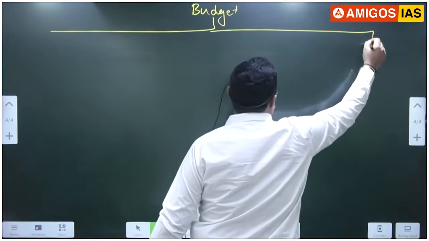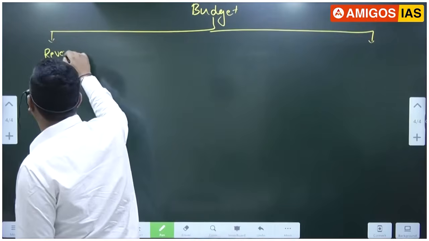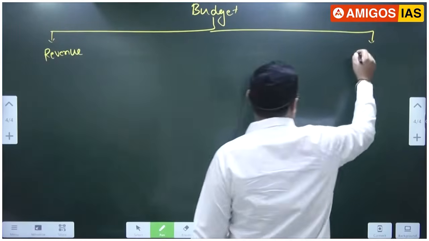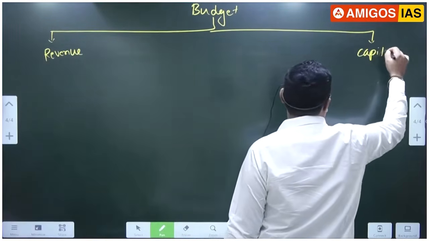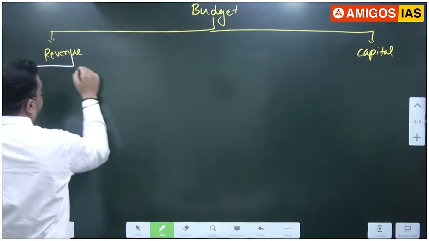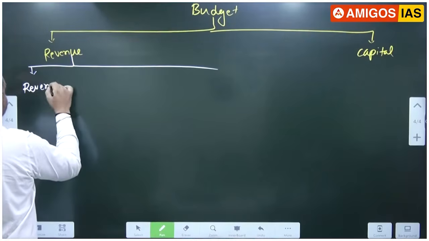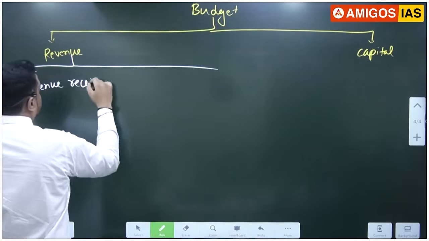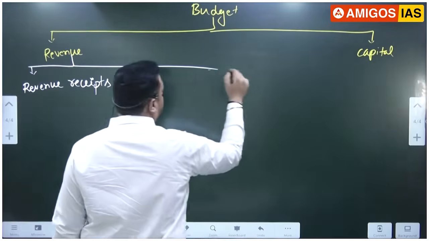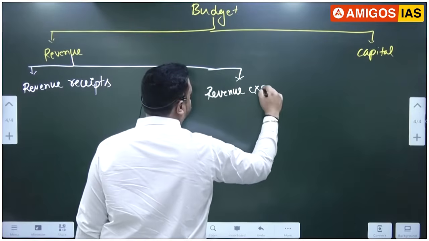Budget consists of two parts. One is the revenue part and the second is the capital part. Revenue is further divided into revenue receipt and revenue expenditure.